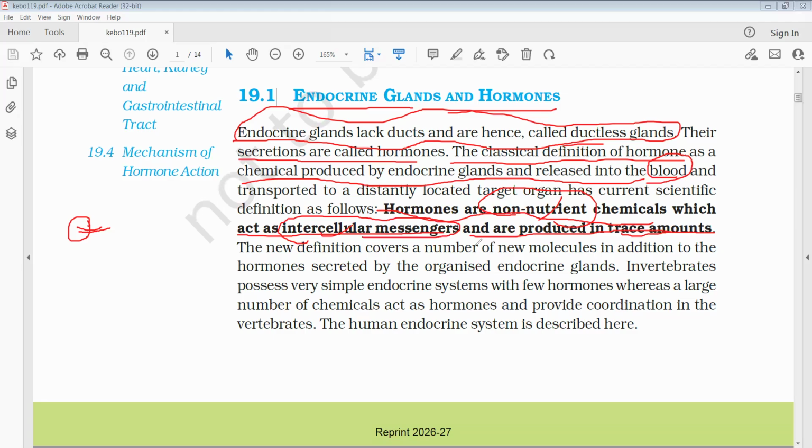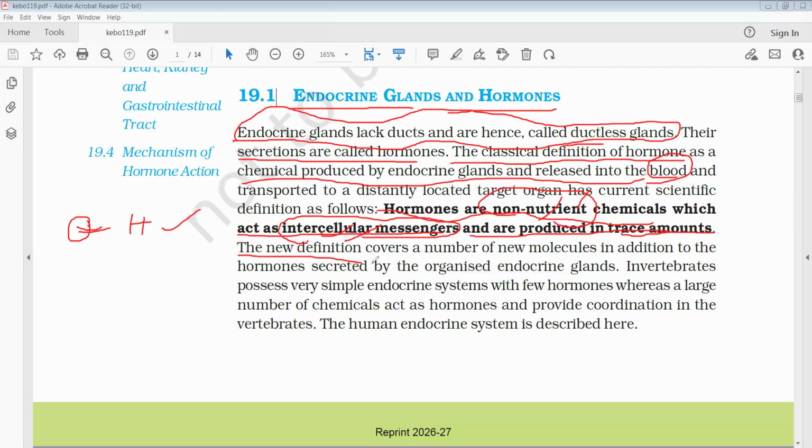That is about the important characteristic feature of the hormones. Hormones are non-nutrient chemicals, and they are intercellular messengers, and they are produced in small amounts.